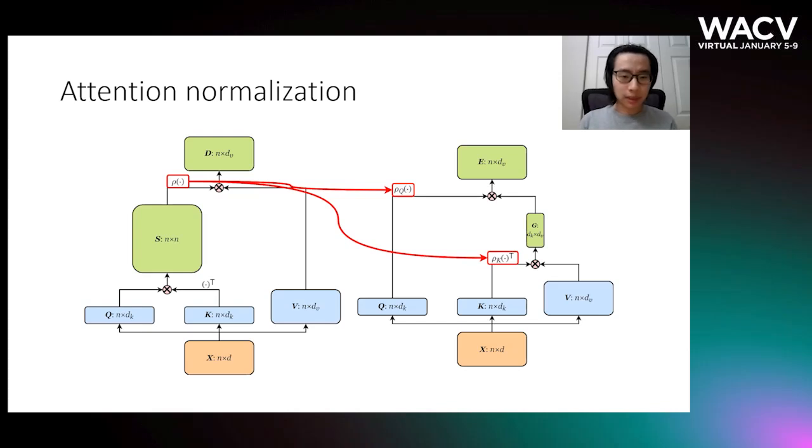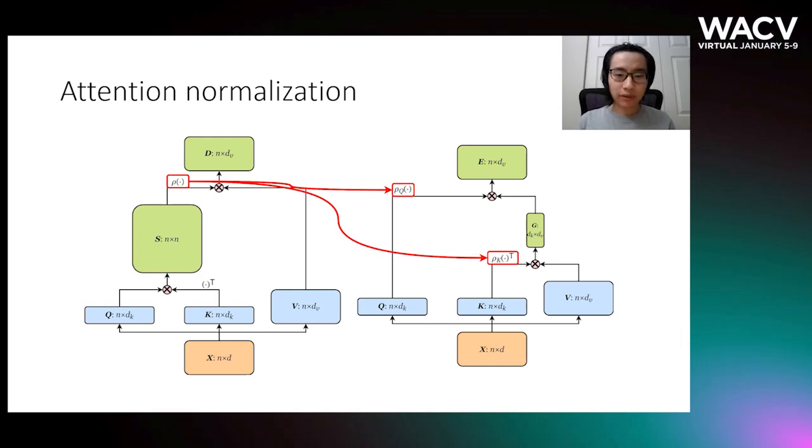The final missing piece is that we have to split the single normalization function into two normalizers, one on queries and one on keys. If you have a nonlinear normalizer on the original dot product attention module, then this operation would break the mathematical equivalence between dot product attention and efficient attention.